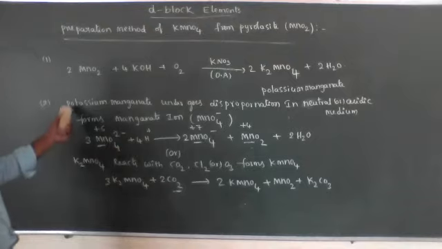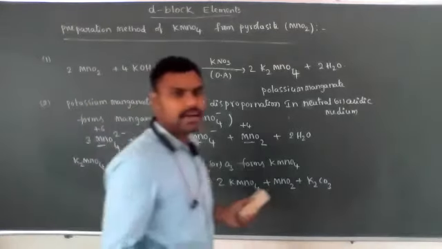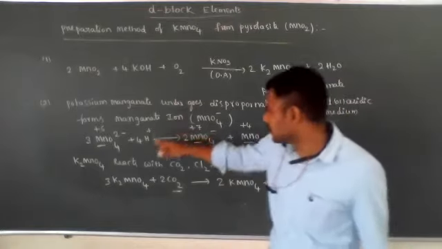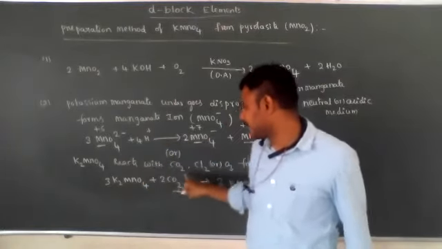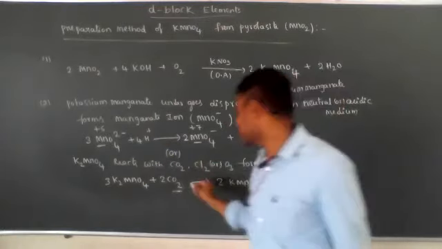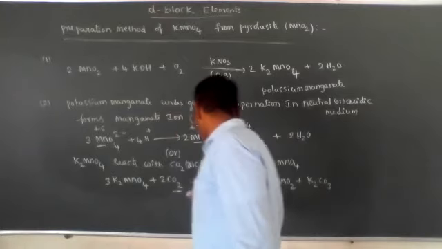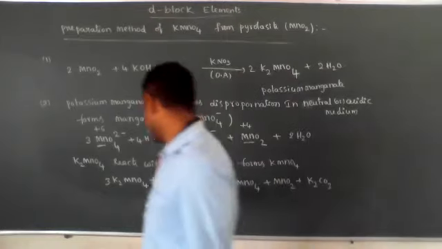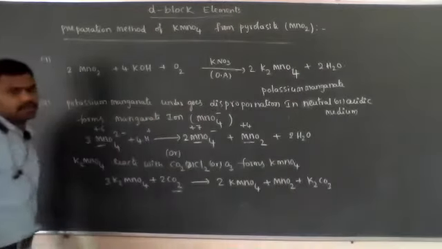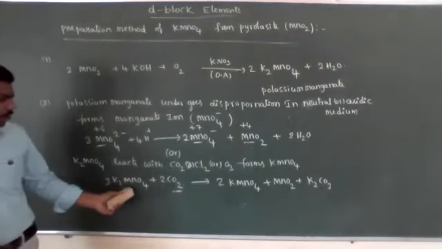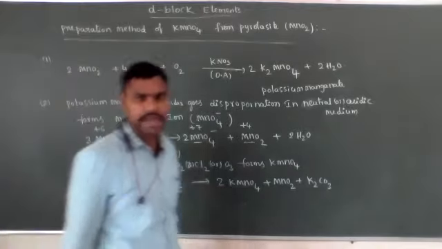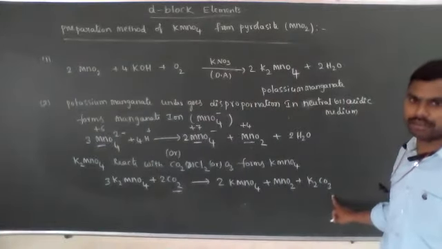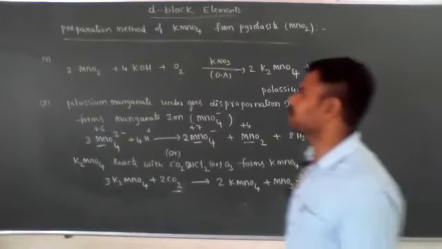In the second step, the manganate ion undergoes disproportionation, and then we get permanganate ion. Or instead of this step, potassium manganate reacts with carbon dioxide, chlorine or ozone to form potassium permanganate. I gave one equation with carbon dioxide: K2MnO4 reacts with carbon dioxide, forming KMnO4 plus MnO2 plus K2CO3. So this is the preparation method.